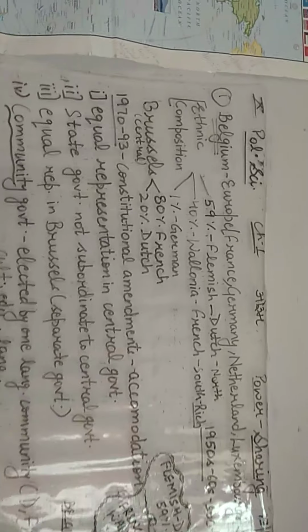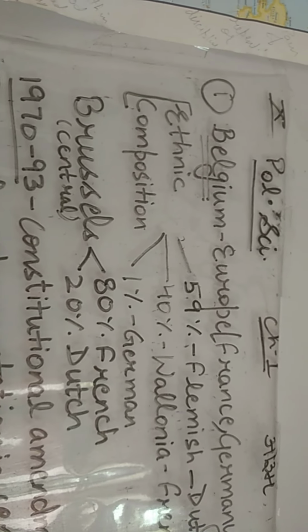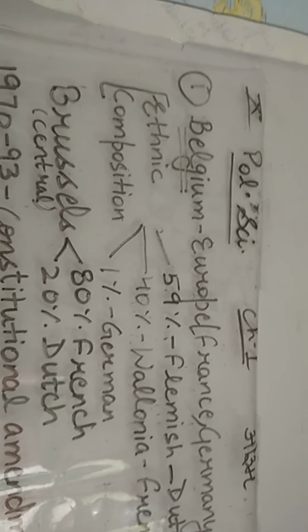Your doubts and queries. Today's topic is the first chapter of political science, which is titled Power Sharing. In the beginning of this chapter, we have two case stories. The first case story deals with the country Belgium. Belgium is a small country in Europe.